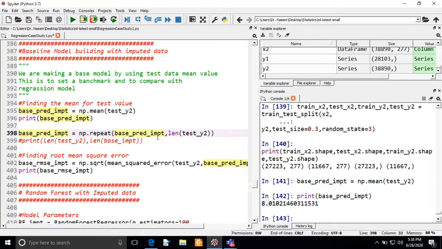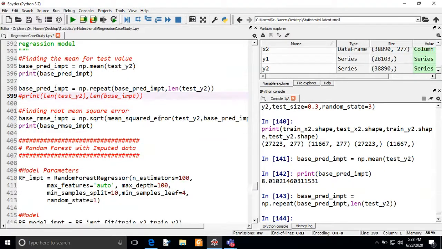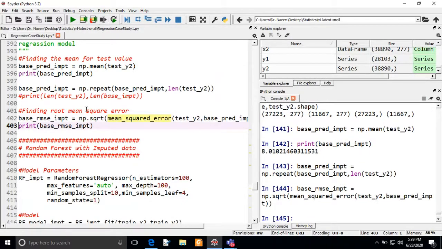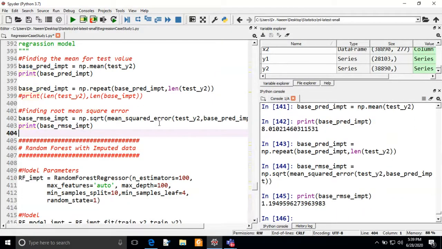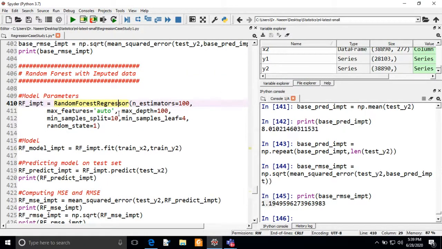So I will repeat the same mean value in this data frame. The length of this data frame will be equal to the length of test underscore y2. Now we are going to calculate the root mean square, which is a base metric that will help you to compare. So now you can see the base metric of this base model. It is 1.19, which is greater than the previous base model with no missing values. Now we are going to see the performance of the random forest model and linear regression model.